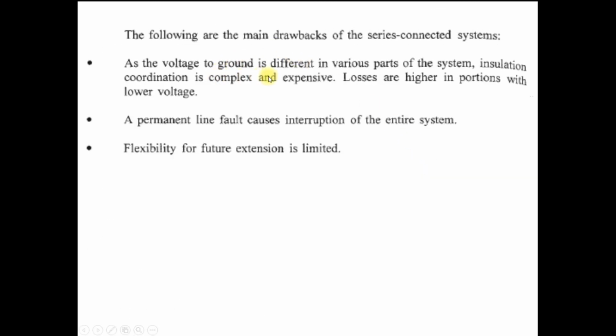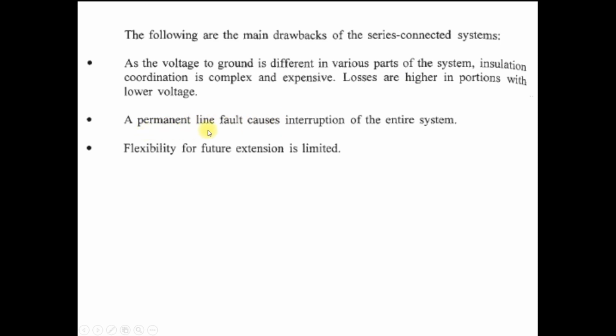The voltage to the ground is also different in various parts of the system. For that, the insulation coordination becomes very complex and expensive because we require a different level of insulation at each terminal. Losses are also higher in proportion at the lower voltages because current is higher, so ohmic losses are high.